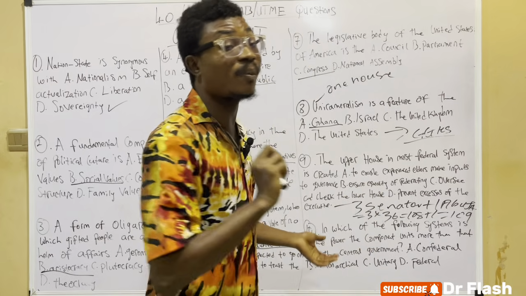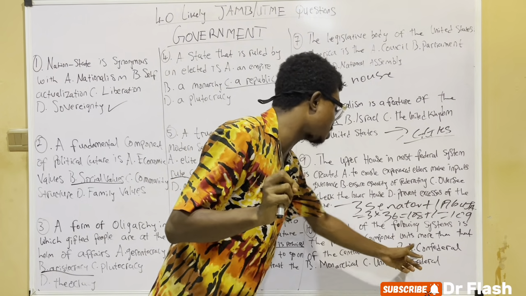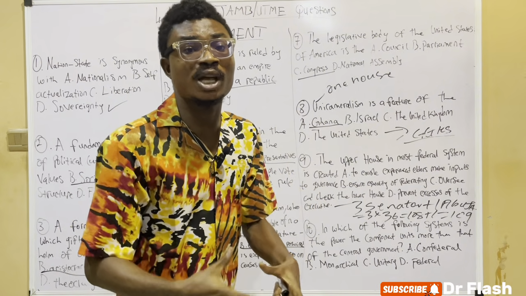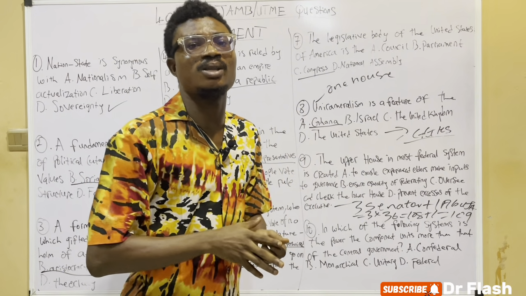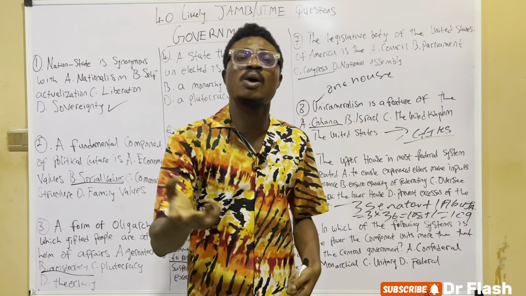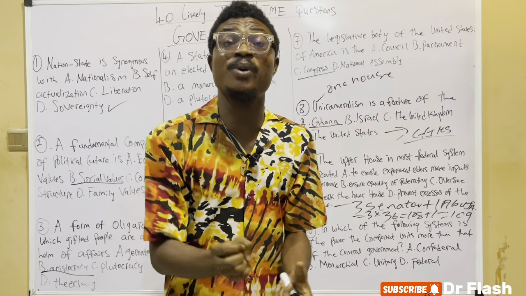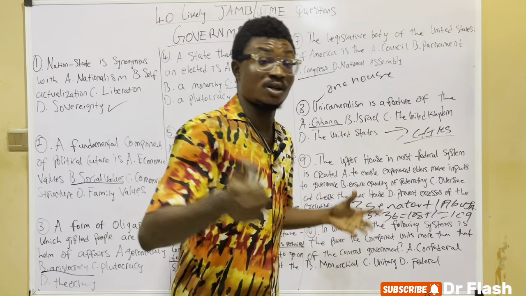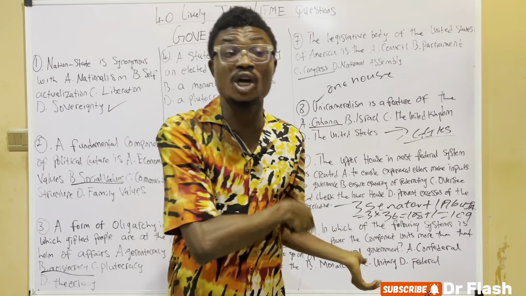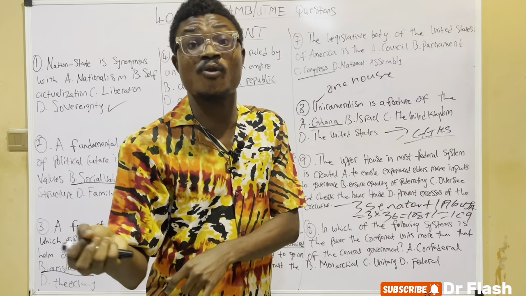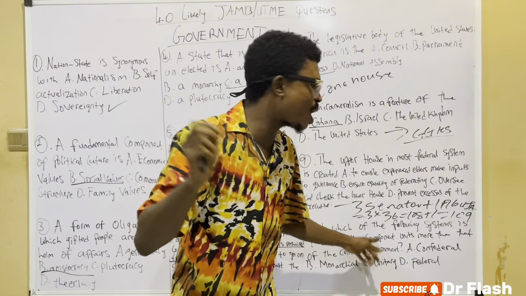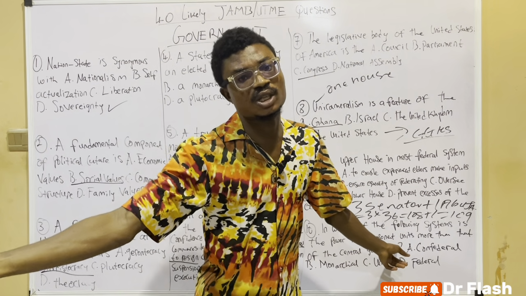So the right answer to pick here is the confederal system, because in the confederal system there is a superiority of the component unit over the central government. For instance, in Nigeria, we could say Edo State is bigger in power than Abuja, or Oyo State is bigger in power than Abuja. So component units have more power than the central government.